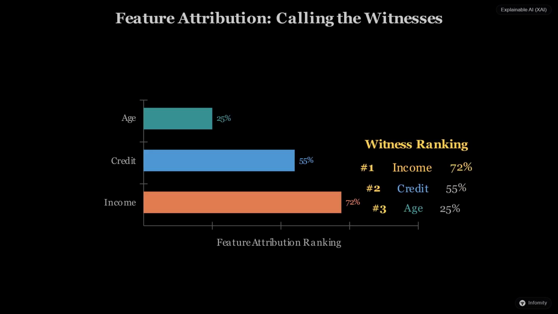This ranking of importance ensures that the human observers can see exactly which pieces of evidence were the primary drivers behind the final decision card.